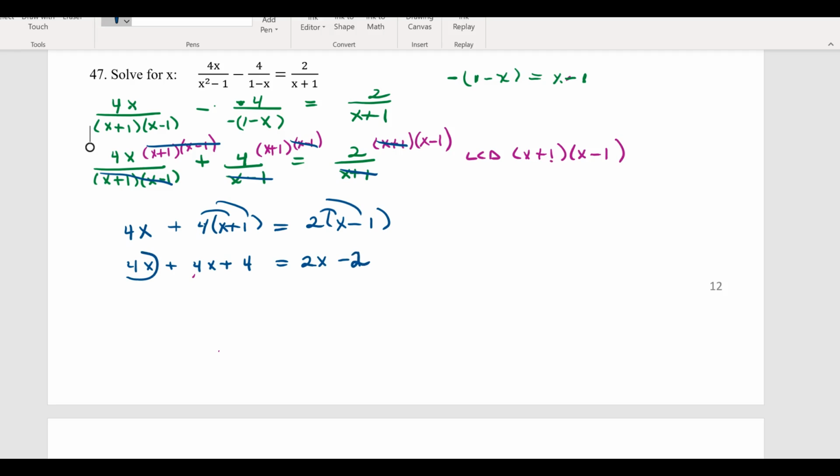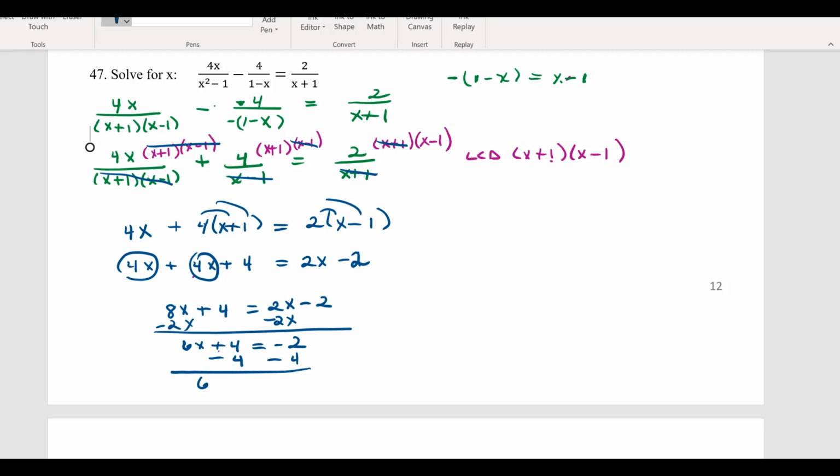I'm going to combine like terms on the same side of the equation. Now I'm going to isolate x by subtracting 2x from both sides. I get 6x plus 4 is equal to negative 2. And now I'm going to subtract 4 from both sides. Divide both sides by 6. And the potential solution is x is equal to negative 1.